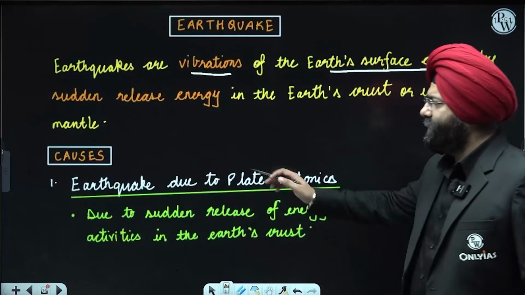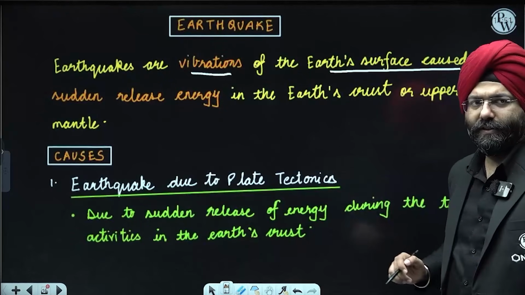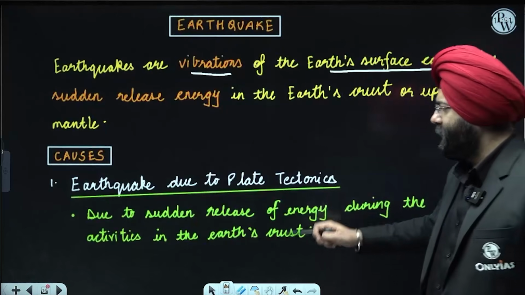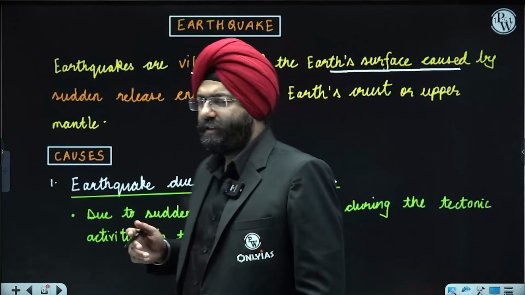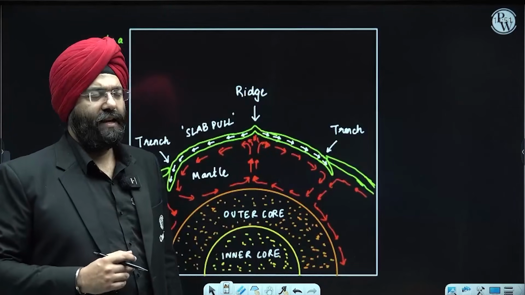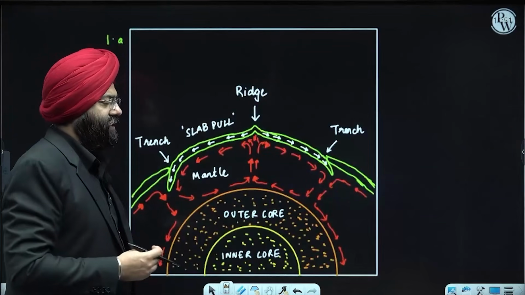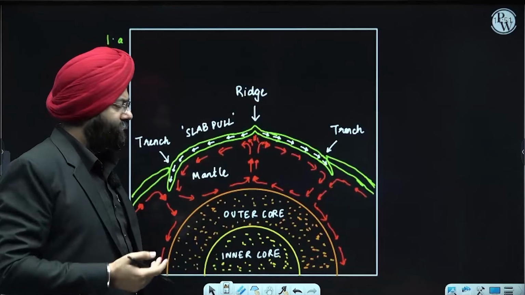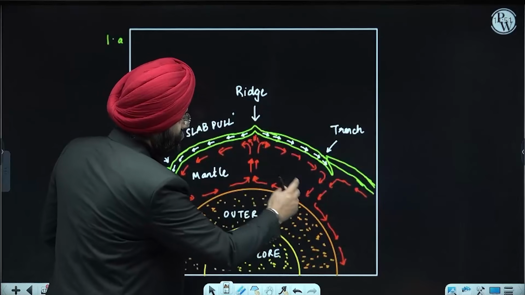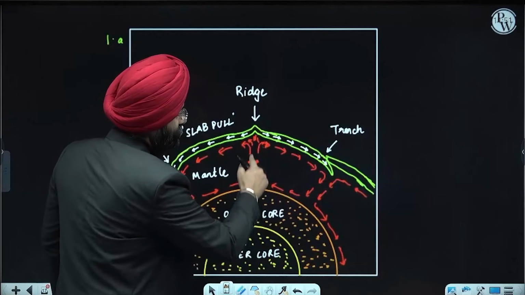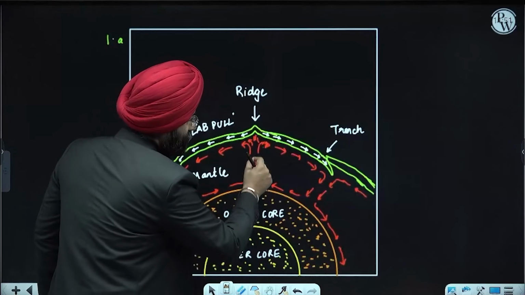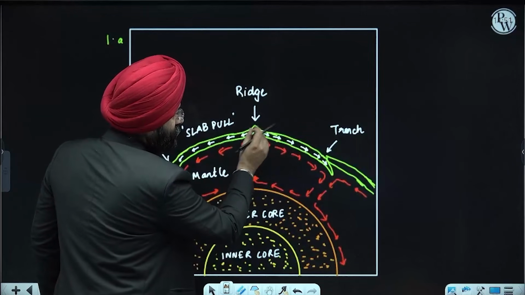First is earthquake due to plate tectonics. Due to the sudden release of energy during the tectonic activities in the Earth's crust, there is an instance known as an earthquake. Now please understand through certain diagrams, though you would have studied this in the physical geography part also, which we will cover if you haven't. This is the inner core, this is the outer core, and this red part refers to the convectional currents that are created. These are the plates.